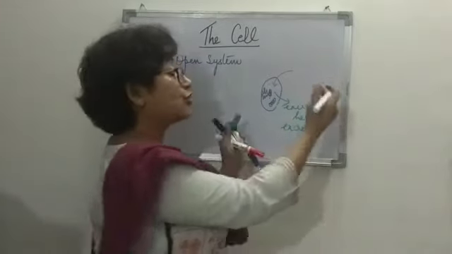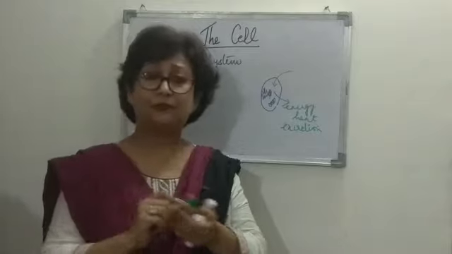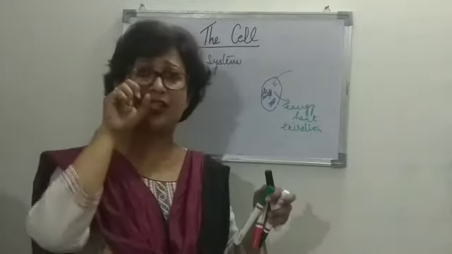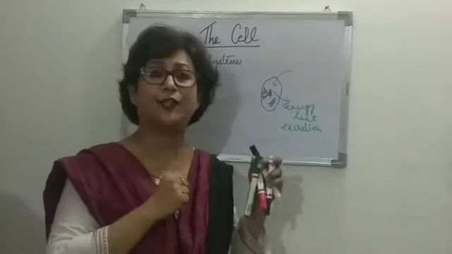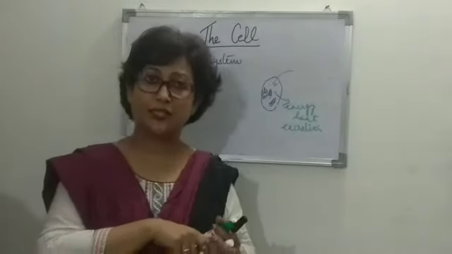So there is exchange that keeps on taking place. And since there is an exchange that takes place, the cell is said to be an open system, right?